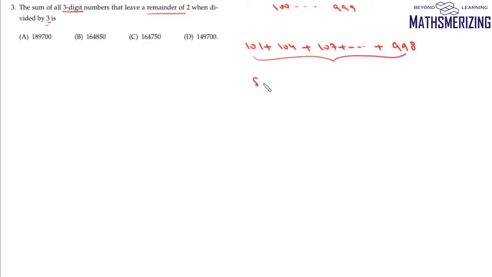So all we need to do is find the sum of this arithmetic progression. So we can find the sum of this arithmetic progression as n by 2. Now what is the number of terms in this expression? The number of terms will be 300. So it will be n by 2 and then a plus l, so it will be 101 plus 998. It will be 164850, and that's your option number B.